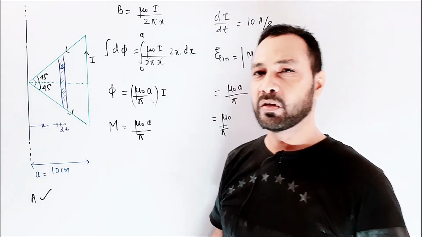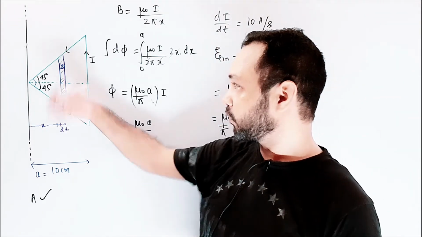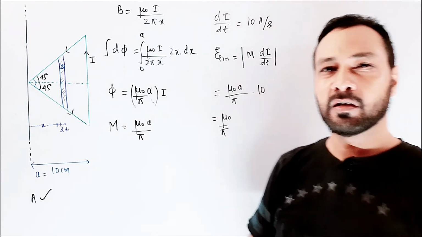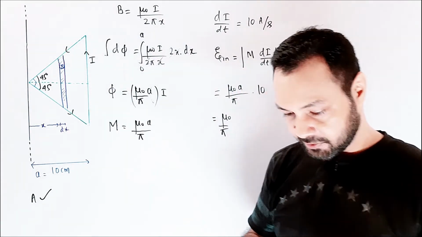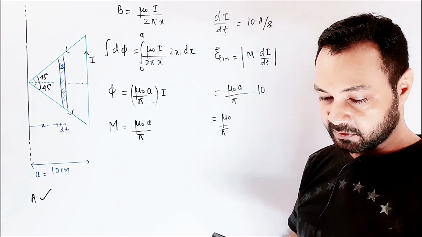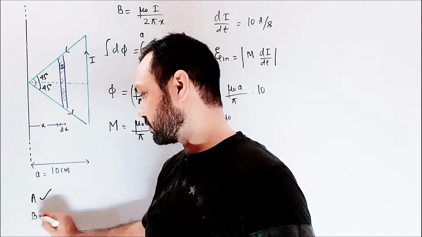So there will not be any additional flux, so there will not be any additional EMF. So option B, which is saying that an additional EMF is induced in the wire, is an incorrect option.